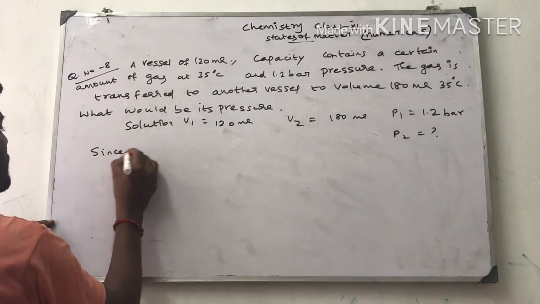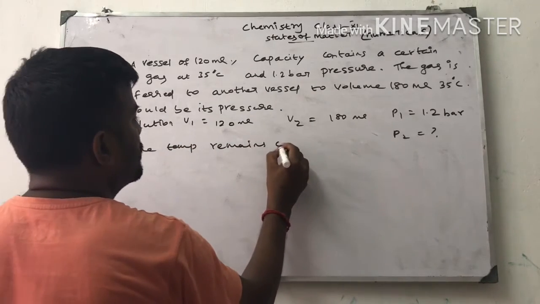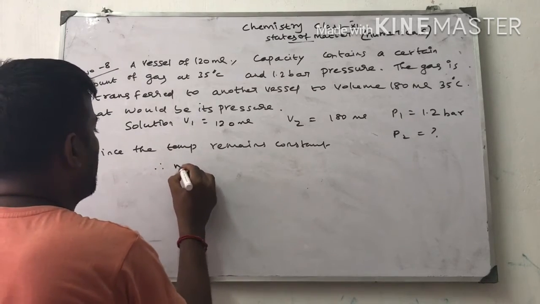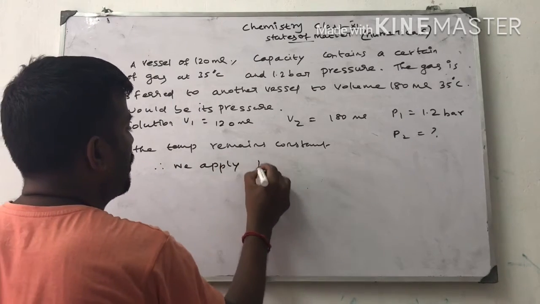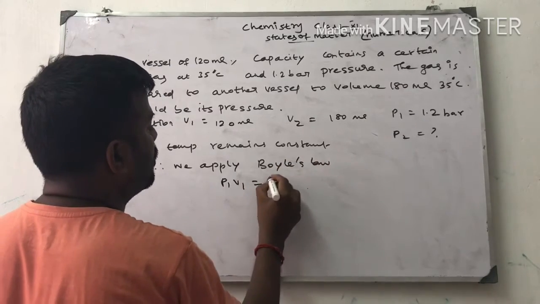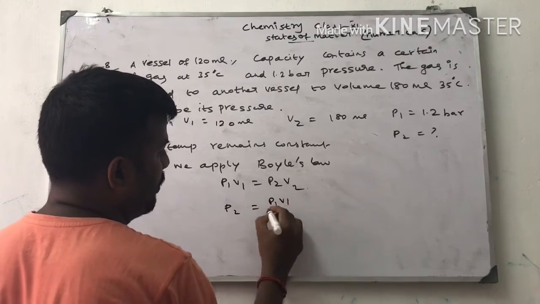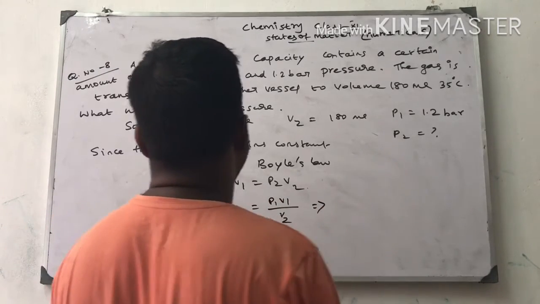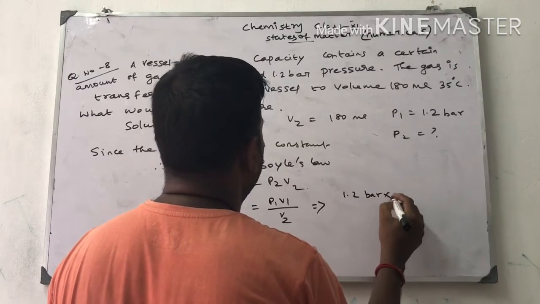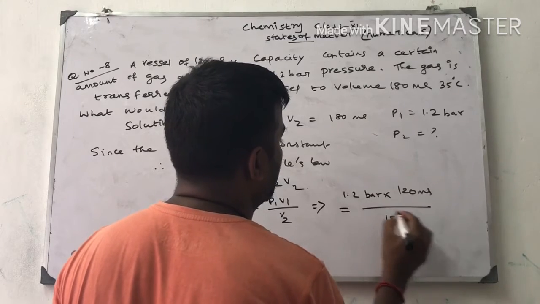Since the temperature remains constant, we apply Boyle's law. P1 V1 is equal to P2 V2, then P2 is equal to P1 V1 by V2. Substituting the values, P1 is equal to 1.2 bar into V1 is equal to 120 ml divided by 180 ml.